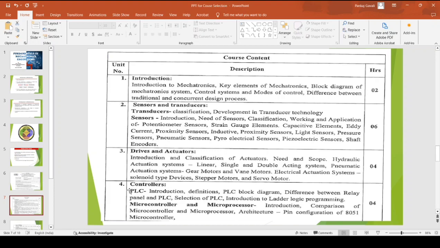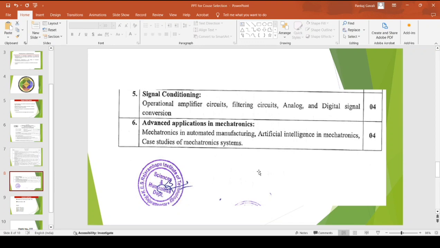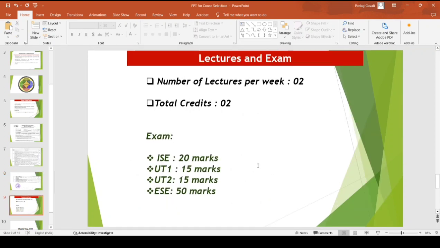Then we go for the microcontrollers and the microprocessors, the difference between the microcontrollers and the microprocessors, and what the different configurations of these microcontrollers and microprocessors are. We have been observing that there is a bit of confusion among students between what a microcontroller and a microprocessor are, but I hope you will be more clear by attending this fourth unit and the differentiation between the microcontroller and the microprocessors. Moving on to the fifth unit, it includes the signal conditioning, the operational amplifier circuits.